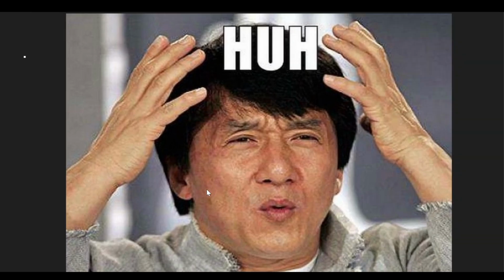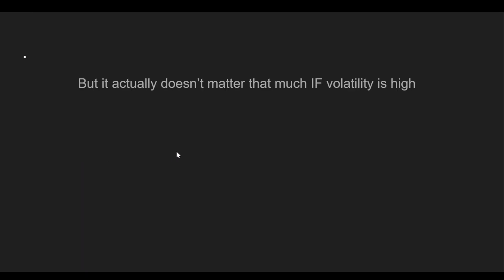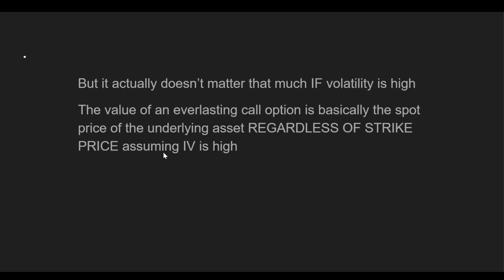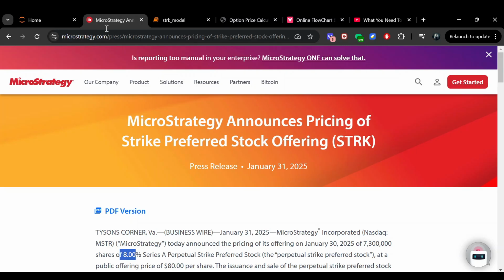But now I'm going to tell you that it's actually not as bad as you might think, because it doesn't really matter, assuming volatility is high. And you really have to know a few things about options to understand why. The value of an everlasting call option is basically the spot price of the underlying asset, regardless of strike price. Assuming, this is the assumption, that your implied volatility is high. And we're now going to go through a few examples to see why that is.